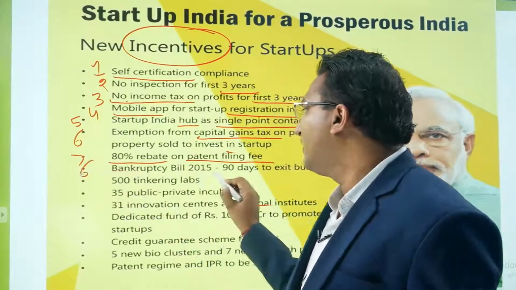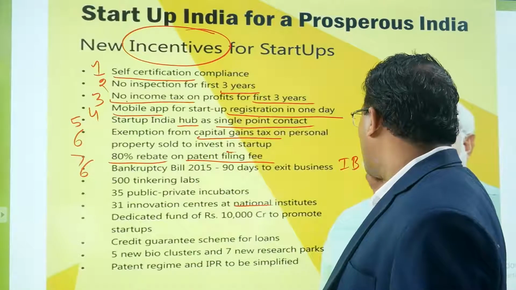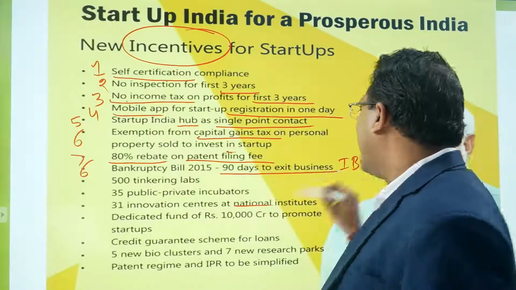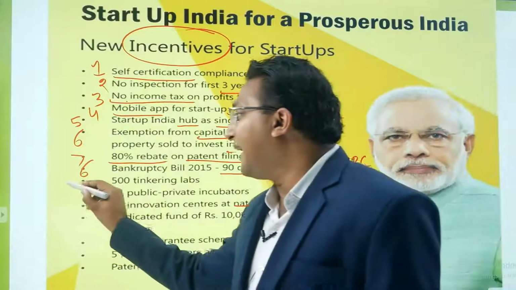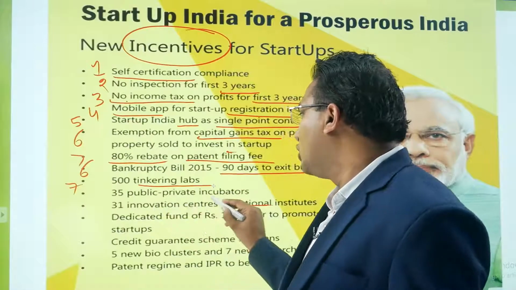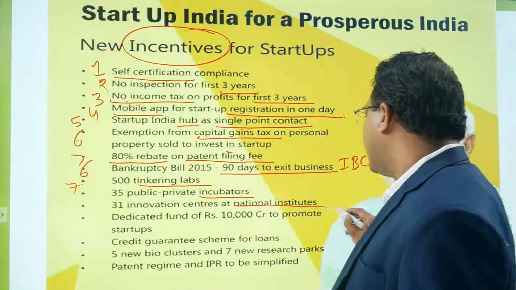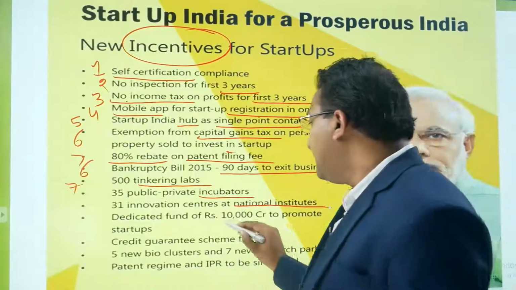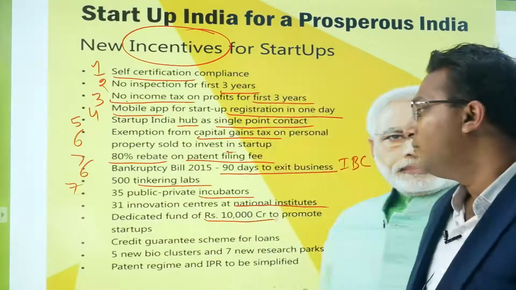Then we have insolvency and bankruptcy code. So in the insolvency and bankruptcy code, 19 days have been allowed to exit from the business. 500 tinkering labs, they will be supporting the startups. 35 public-private incubators will be established. 31 innovation centers at the national institutes will be established. Dedicated fund of rupees 10,000 crore to promote the startups will be established.